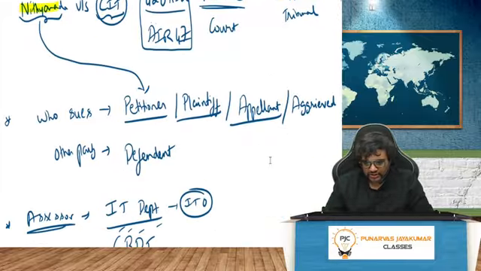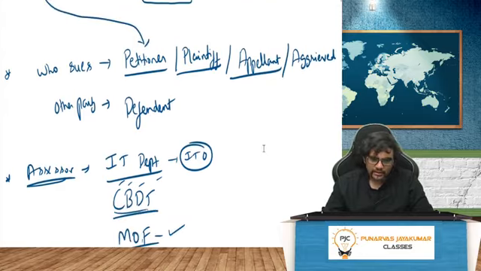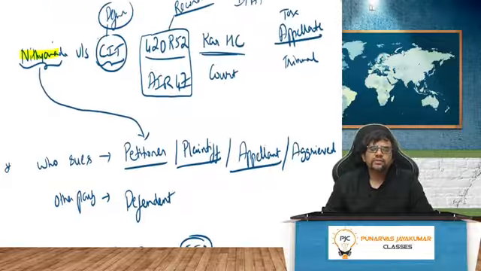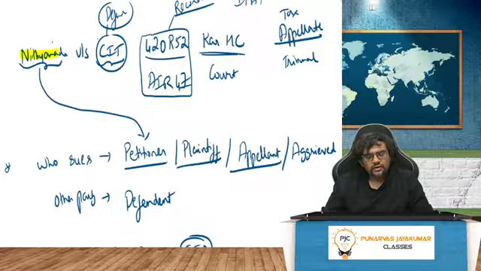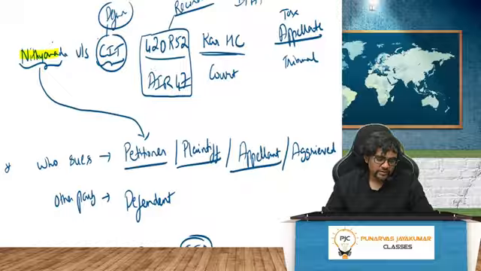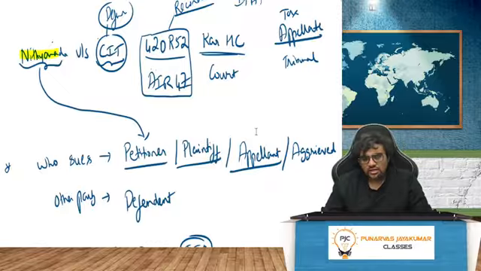So who is going to sue? Petitioner, plaintiff, appellant, aggrieved. Other party will always be the defendant. The assessor of the income will be the income tax department, which is governed by what? CBDT, Central Board of Direct Taxes, and ultimately that will be the final under which ministry? Ministry of Finance, headed by the finance minister in the cabinet of ministers. They are the assessors of income.